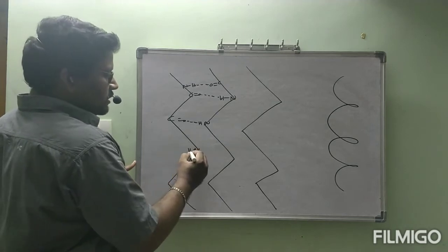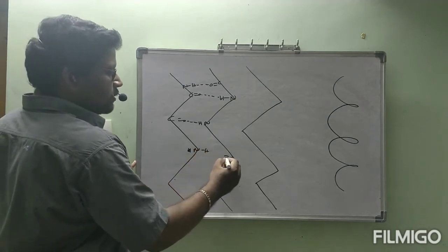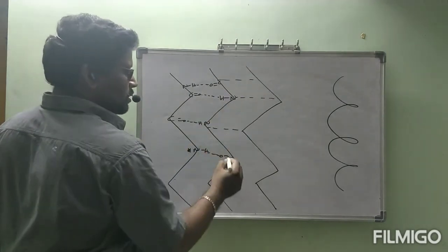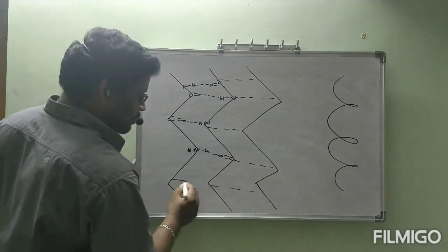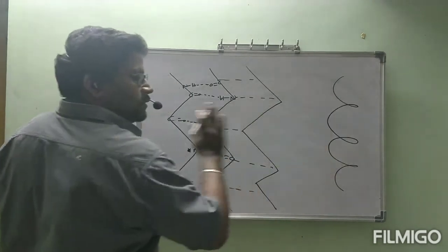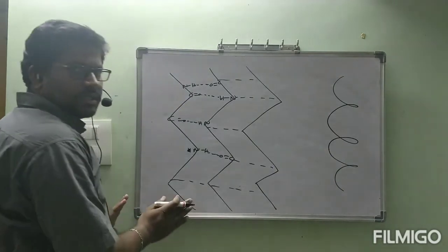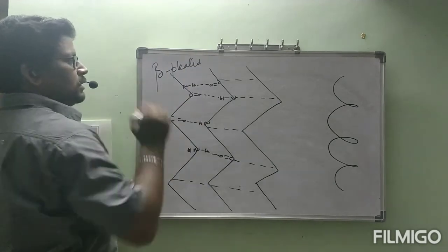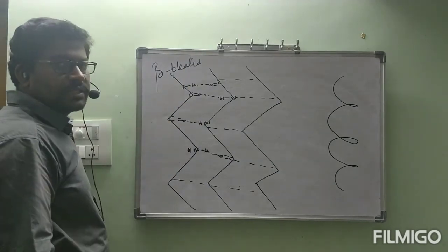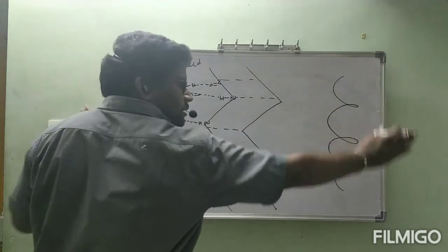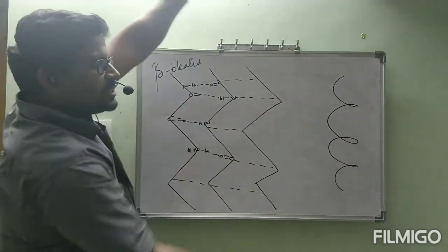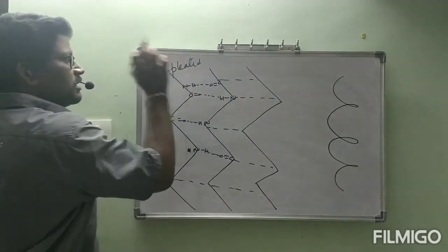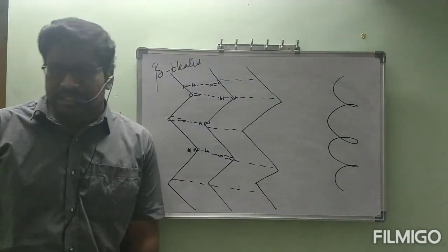Next NH, C double bond O. Like this, one sheet-like structure will happen. This is called beta pleated structure. Completely three-dimensional, but if you stretch that one, it becomes a plane, like this. It becomes a sheet-like structure. That is called the beta pleated sheet structure.